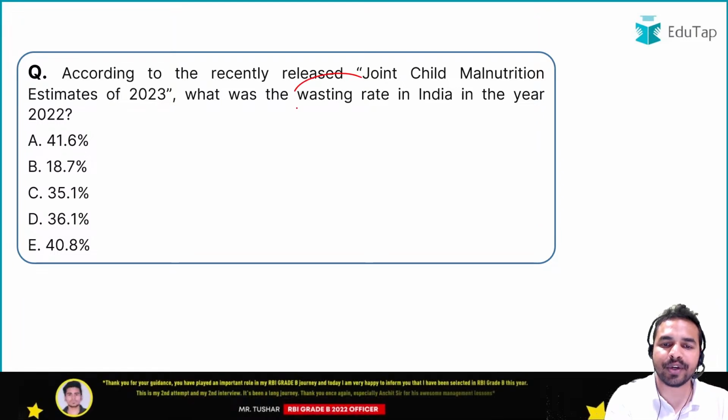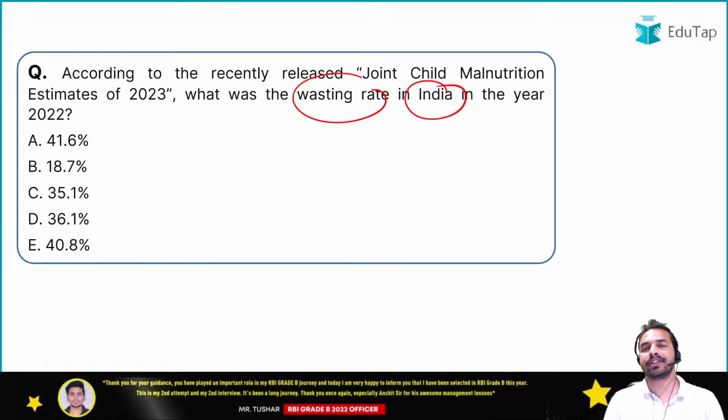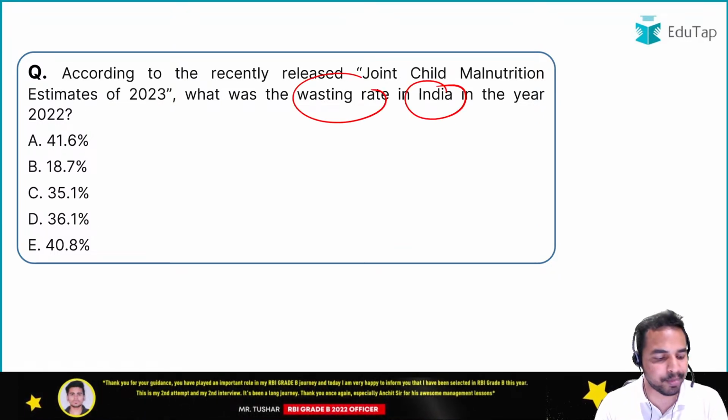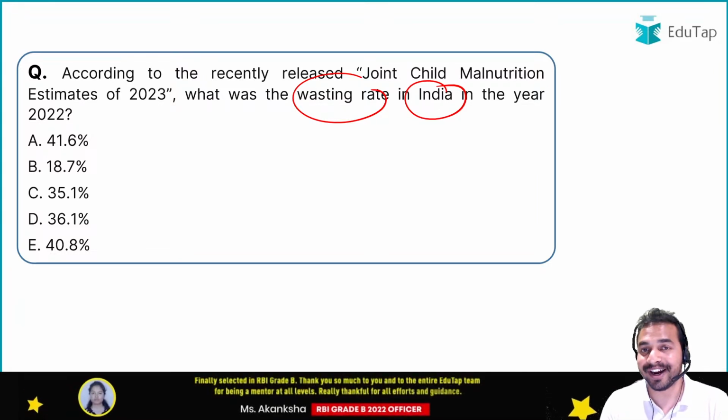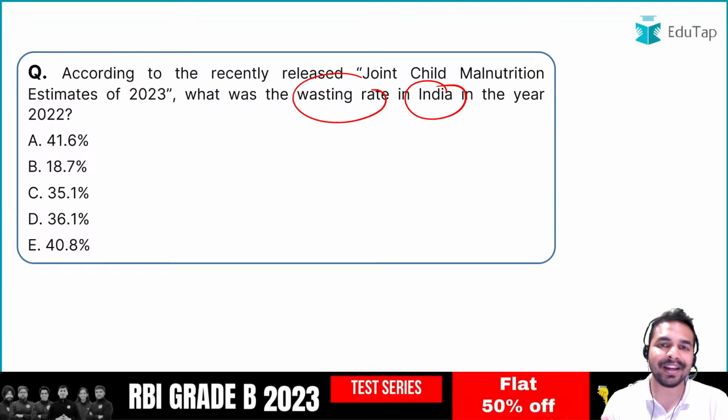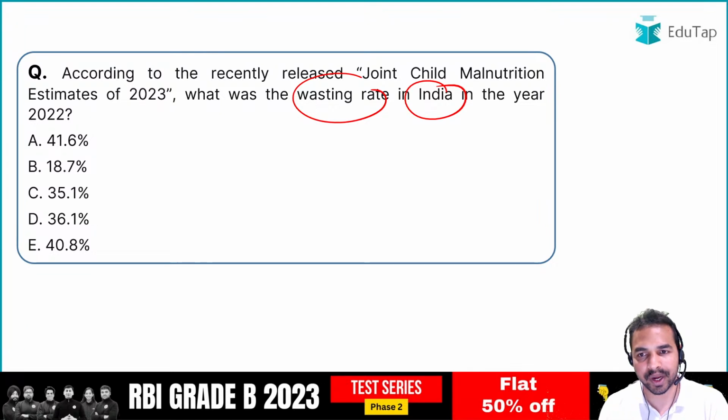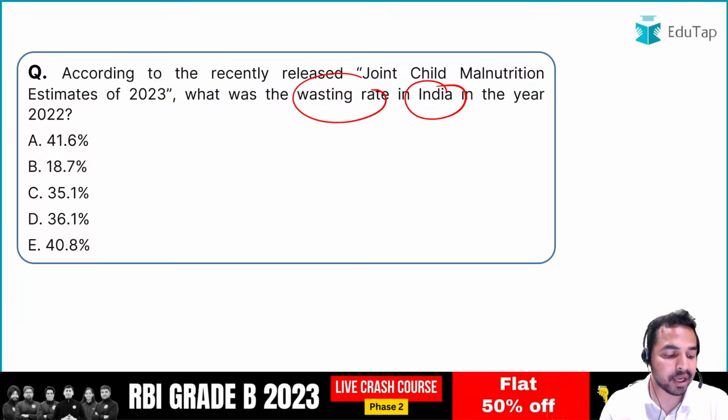So what was the wasting rate in India? I told you that this report provides us the three important indicators. We have covered the global indicators, but what about India? India's numbers are also very important because these kind of numbers can be very easily used in your descriptive questions as well. So guys, descriptive questions के लिए भी आप इसको इस्तेमाल कर सकते हैं. अब मुझे जल्दी से बताइए कि what is the wasting rate in India? हमने ग्लोबल लेवल का पढ़ा है, इंडिया का भी सबसे ज्यादा इंपॉर्टेंट है. What is the wasting rate in India?